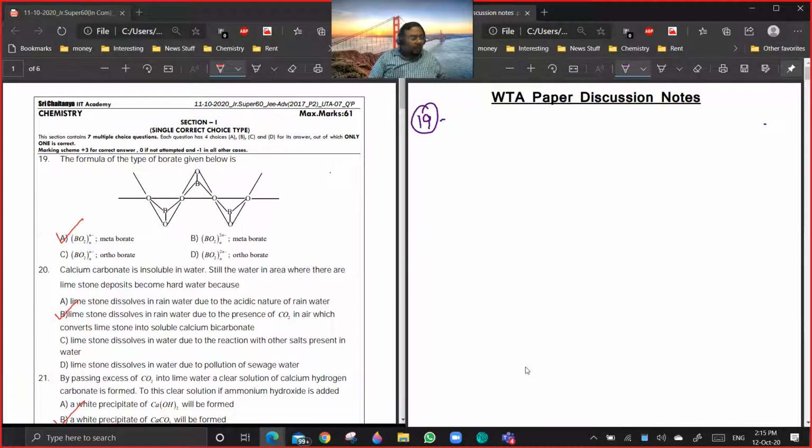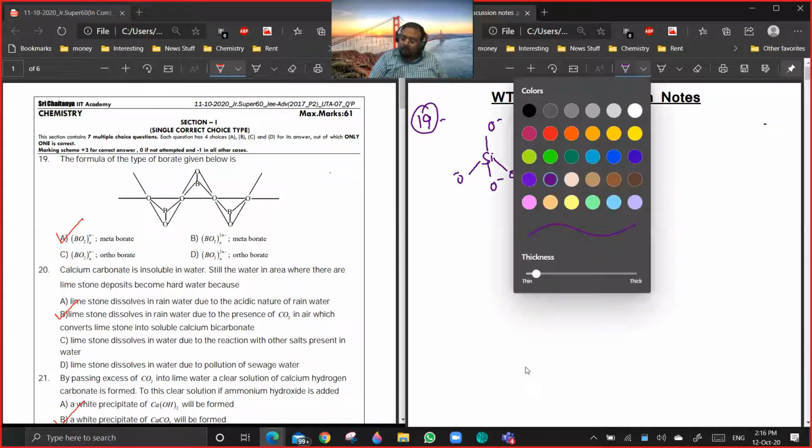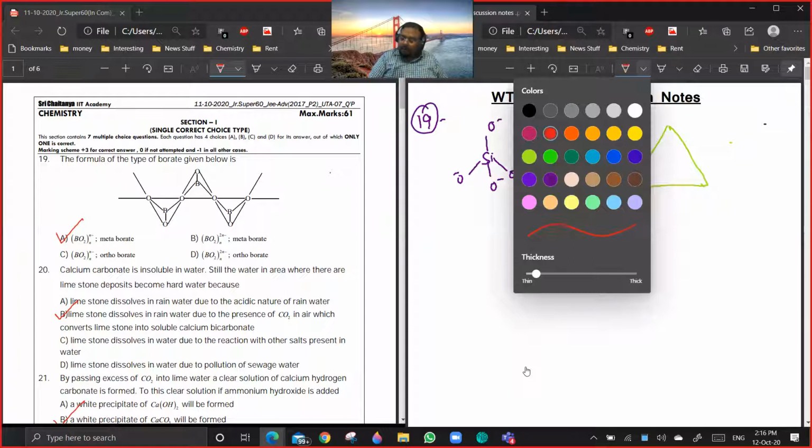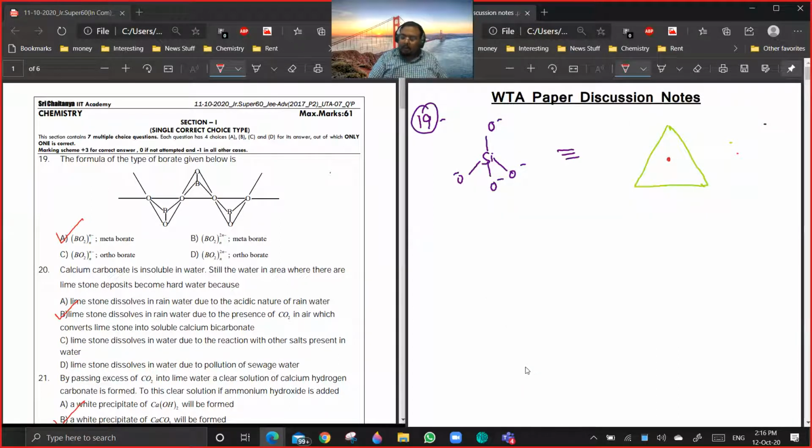So in question number 19, first of all, borates. Just like silicate, we write SiO with O minus, O minus, O minus, and O minus. What is the representation? The representation is something like this. It is a triangle, and in the triangle you have a center, which is that of the silicon atom. And then you have this, this, this, and this. Okay, and then these are.